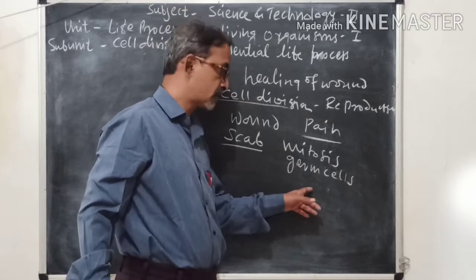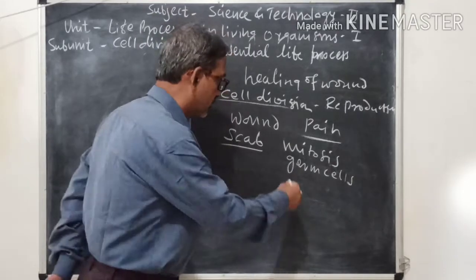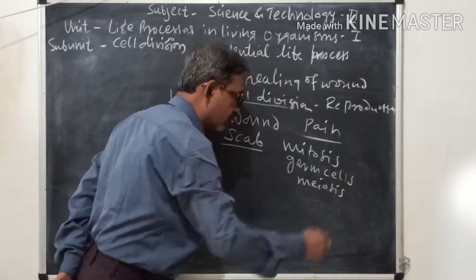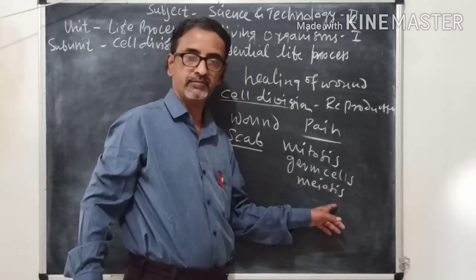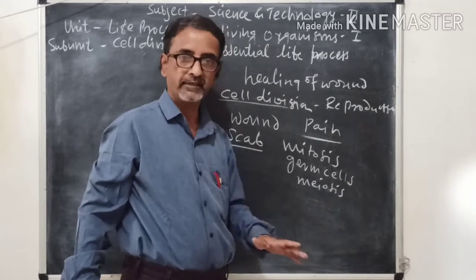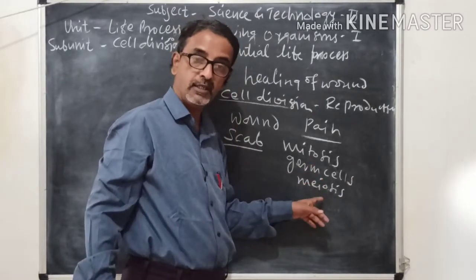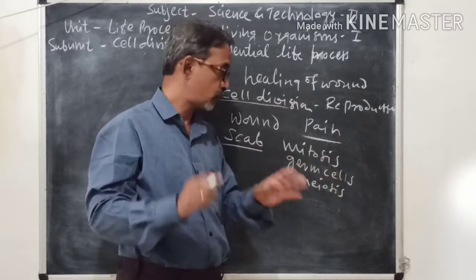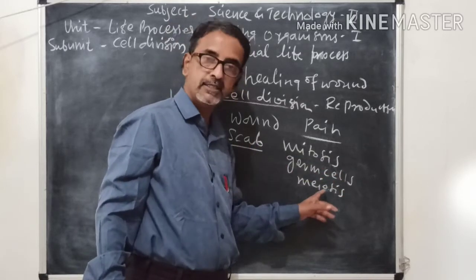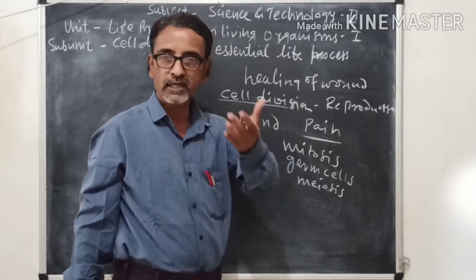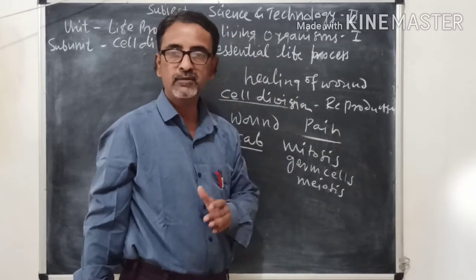These germ cells are formed by another process called meiosis or reduction division. We have to see that today. So this meiosis is reduction division, where there are two types of germ cells, male gametes and female gametes. They unite to form a zygote and a new individual is formed.